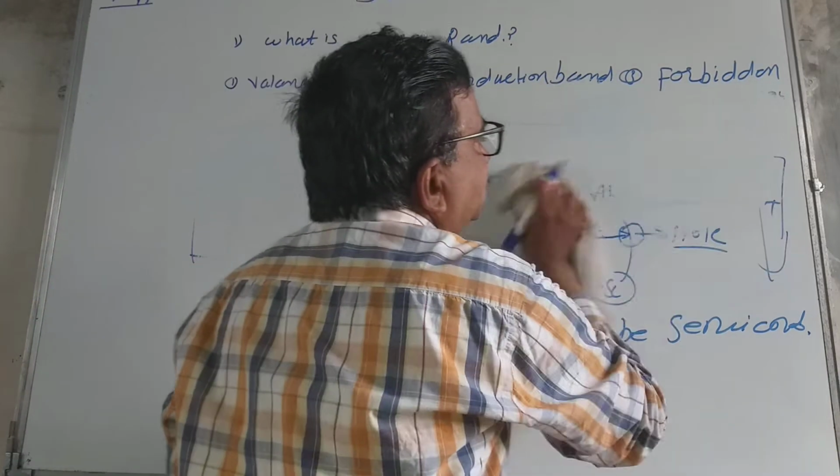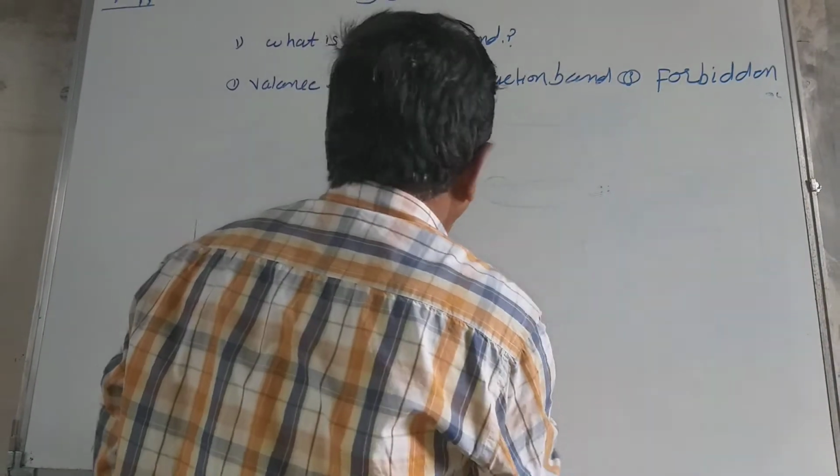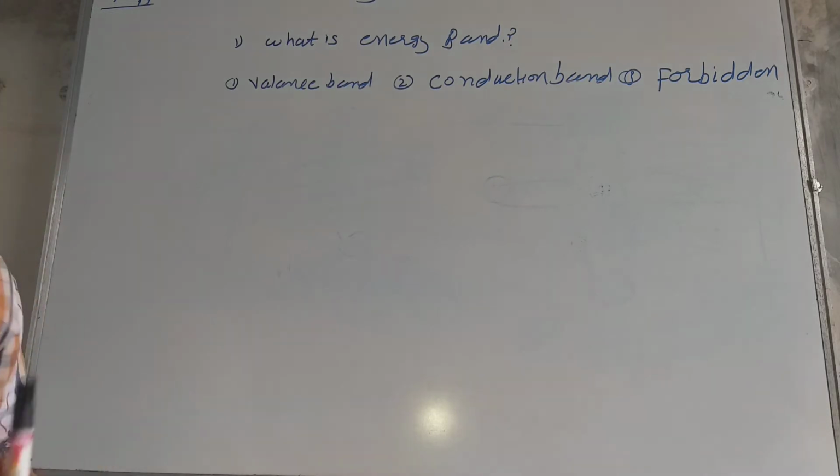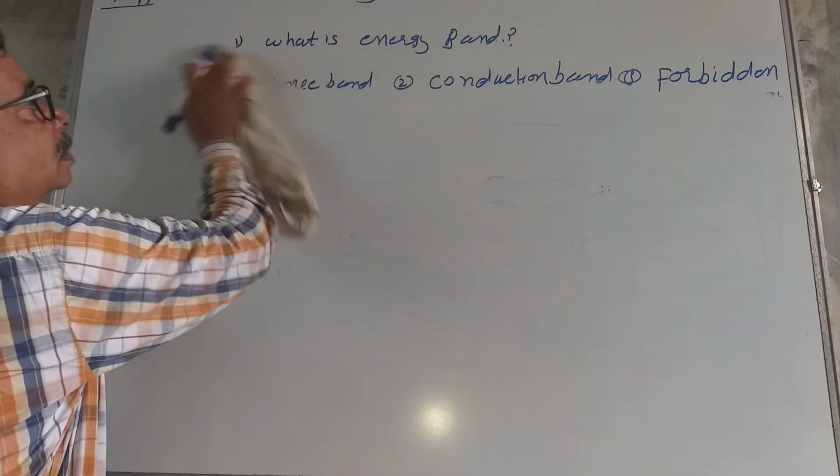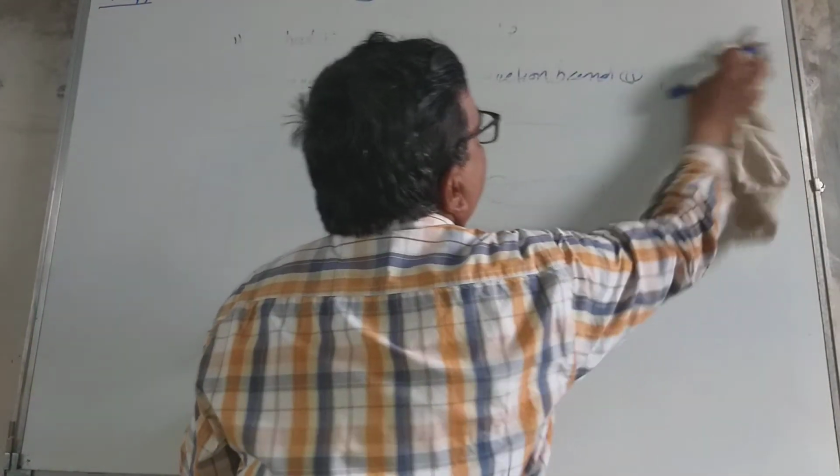Now the next part we are learning is the construction.